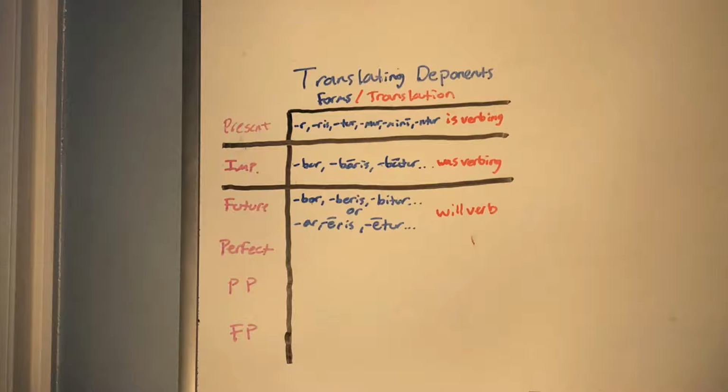That would be translated as "will verb." Especially now that you can see the forms plus the translations, see how it's not like "will be verbed" or "was being verbed." These are active translations, even though they are passive endings. And these are only for these special deponent verbs.